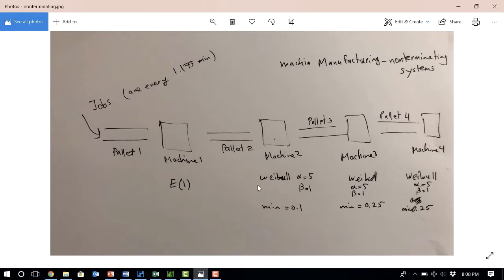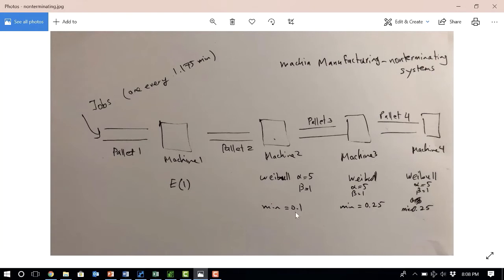The Weibull distribution generates a random number greater than 0. That number is added to the minimum 0.1 or 0.25 to guarantee that the processing times in these machines are at least 0.1, 0.25, and 0.25.